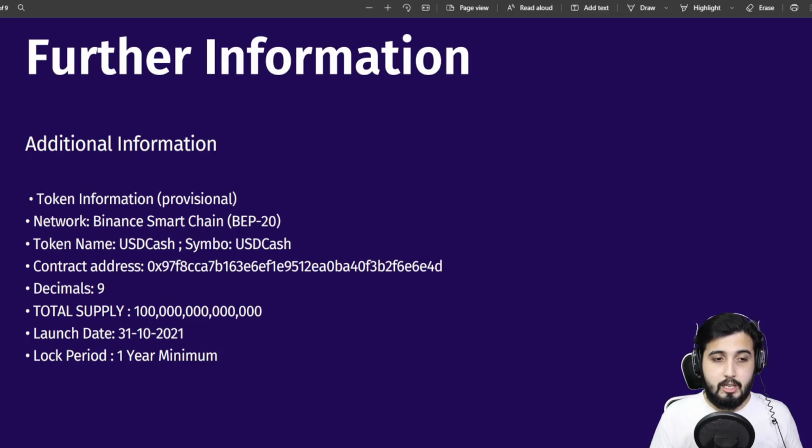It's on the Binance Smart Chain. Token name is USDCash. Symbol is USDCash. The contract address decimals 9. Total supply is 100 trillion. It was launched 4 days ago on the 31st of October, and the lock period is 1 year minimum.